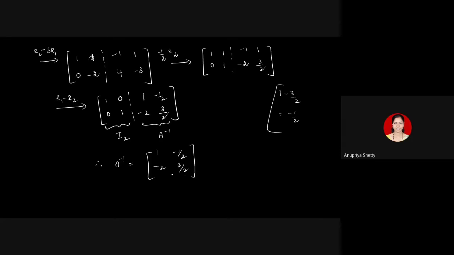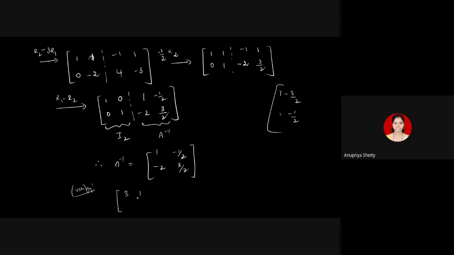What is the method to cross check whether this is the inverse of A or not? You just multiply this matrix either on the left or right of A. This is just to verify whether it's the inverse or not. What was the matrix which I had taken? 3, 1, 4, 2. This was the matrix. Multiply this with the final matrix which we got. Check whether you get identity here. If you get this, then your answer is right. If you don't get identity here, then what computation I've done should be wrong. So this should give you identity. This should give you the inverse.